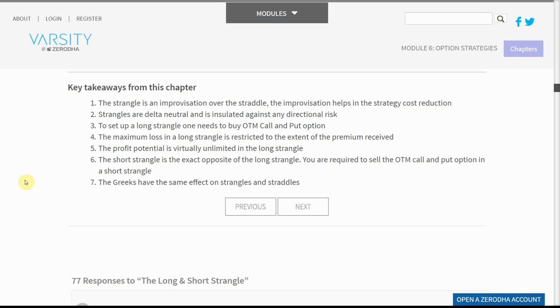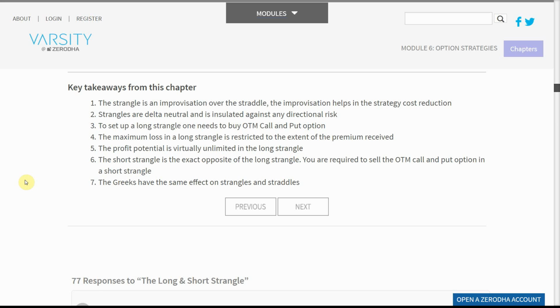Key takeaways from this chapter. The Strangle is an improvisation over the straddle. The improvisation helps in the strategy cost reduction. Strangles are delta neutral and insulated against any directional risk. To set up a long Strangle, one needs to buy OTM call and put options. The maximum loss in a long Strangle is restricted to the extent of the premium paid. The profit potential is virtually unlimited in the long Strangle.